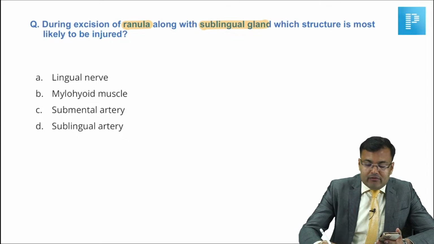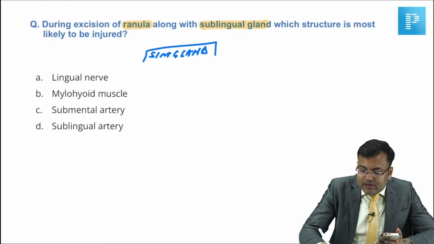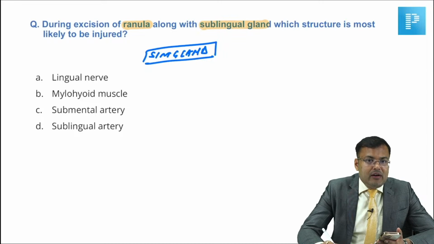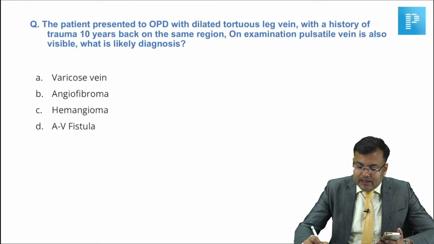Usually the question which is asked is submandibular gland related. So whenever you are going to perform surgery related to the submandibular gland, the most commonly injured nerve is the lingual, followed by the hypoglossal. Okay, so this question was not there. Let's skip it. Next question.